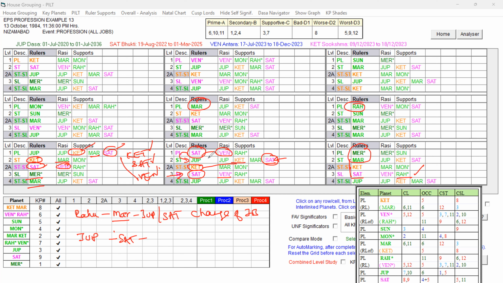Jupiter is playing a role as the star lord, in its own sign, and other favorable key planets are also present. And the star lord of the sublord is also favorable, Jupiter. Because of that, in its own antra, Jupiter Dasa, Saturn Bhukti, Saturn antra will not give any notable trouble, right?